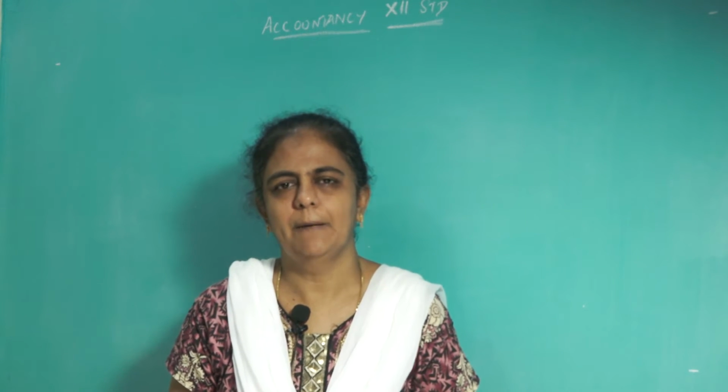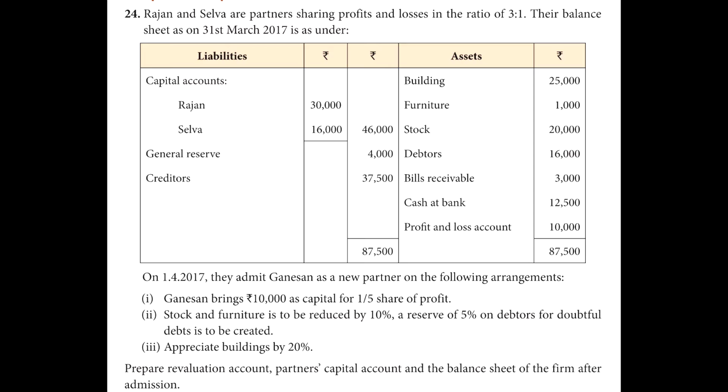I will read the question. Rajan and Selva are partners sharing profits and losses in the ratio of 3:1. Their balance sheet as on 31st March 2017 is as under. Capital accounts: Rajan 30,000, Selva 16,000, total 46,000; general reserve 4,000; creditors 37,500. Building 25,000, furniture 1,000, stock 20,000, debtors 16,000, bills receivable 3,000, cash at bank 12,500, profit and loss account 10,000.